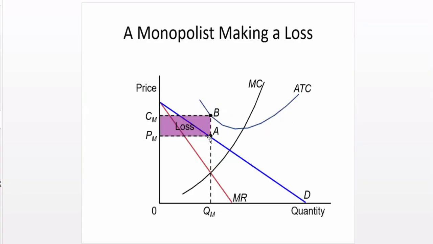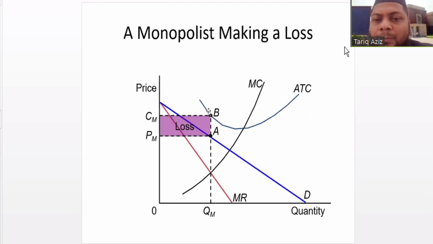And this is the third scenario where the average cost is more than average revenue. So average revenue is this point, and the average cost point is above the average revenue, which means cost is more than the revenue per unit, more than the price. Price is PM, but the cost is more than the price, which means the firm is making a loss. The monopolist is making losses.